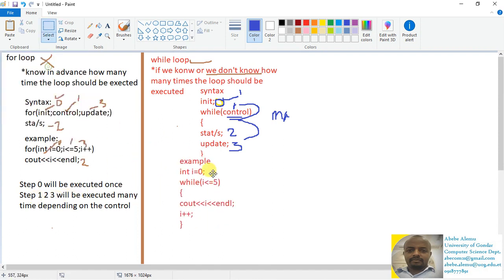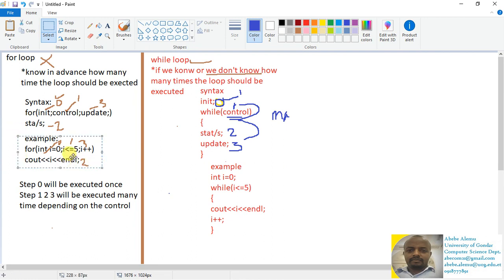This is the exact copy of the previous program that we did in the for loop. The initialization is located at the top of the program, and then the control, i less than 5, is put inside the while loop. It's a must to have a bracket, and then display the statement, and then increment the value of i by 1. This is the programming syntax of the while loop.